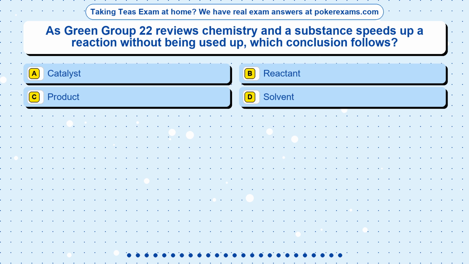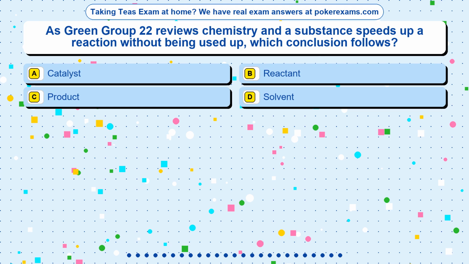Question 19. As Green Group 22 reviews chemistry and a substance speeds up a reaction without being used up, which conclusion follows? Option A, catalyst. Option B, reactant. Option C, product. Option D, solvent.